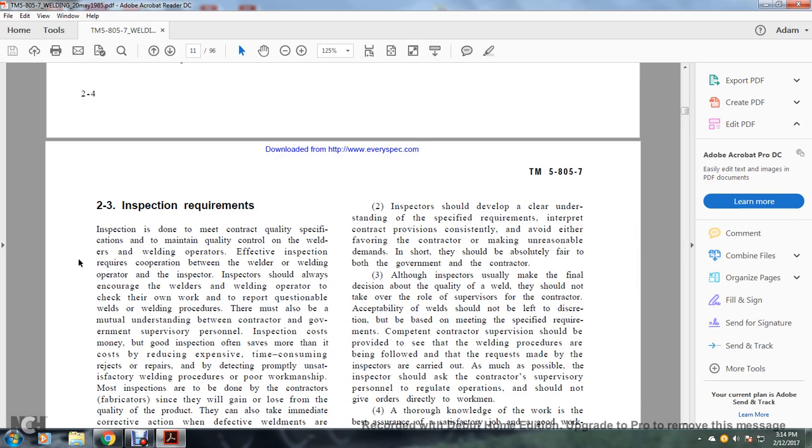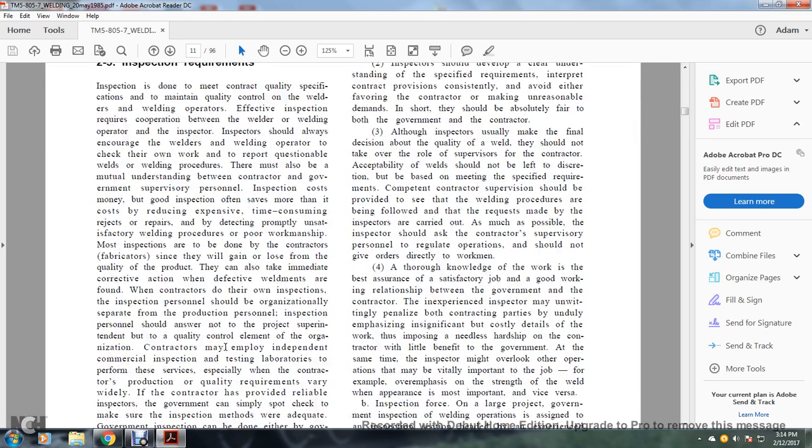2.3 Inspection requirements. Inspection is done to meet the contract quality specification maintained with the quality control of the welding operation. Effective inspection requires cooperation between the welder and welding operator. Inspectors should always encourage the welder or welding operator to check their own work and to repeat questionable welding procedures. There must also be a mutual understanding between the contractor and the government supervisors. Personnel inspection costs money. Good inspection often saves more than it costs, reducing expensive, time-consuming rejection and repair, and detecting unsatisfactory welding procedures and poor workmanship. Most inspections are done by the contractor fabricator since they will lose from the quality of the product.